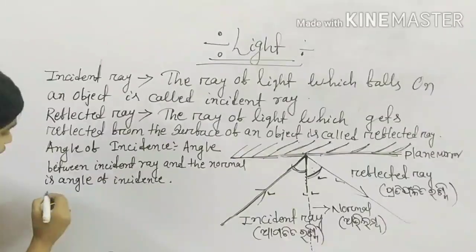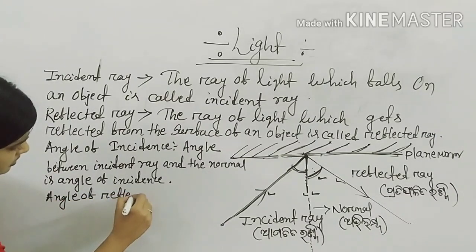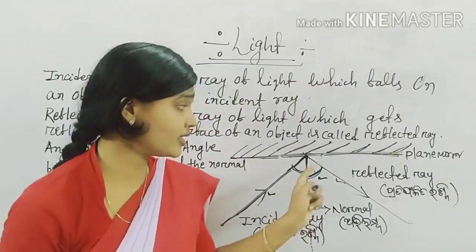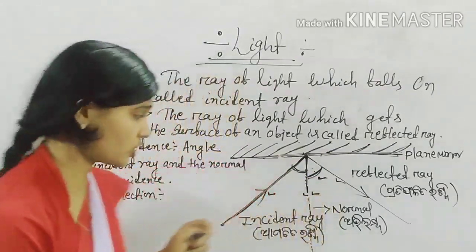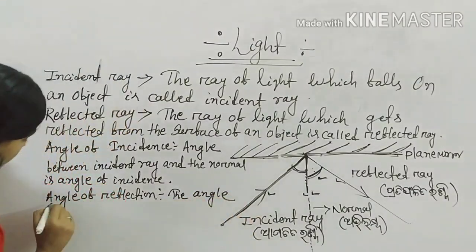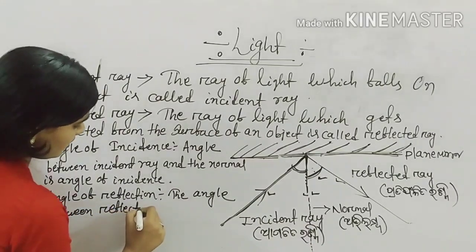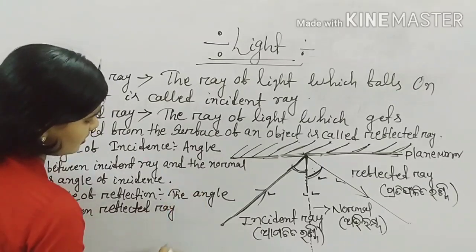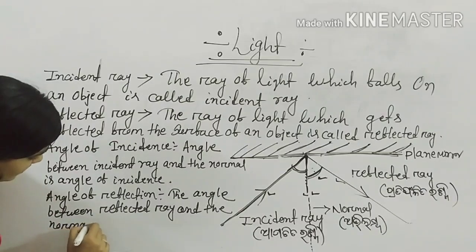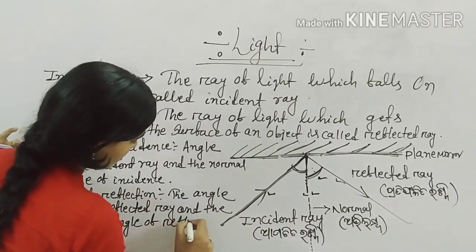What is angle of reflection? Angle of reflection. The angle between the reflected ray and the normal is known as angle of reflection.